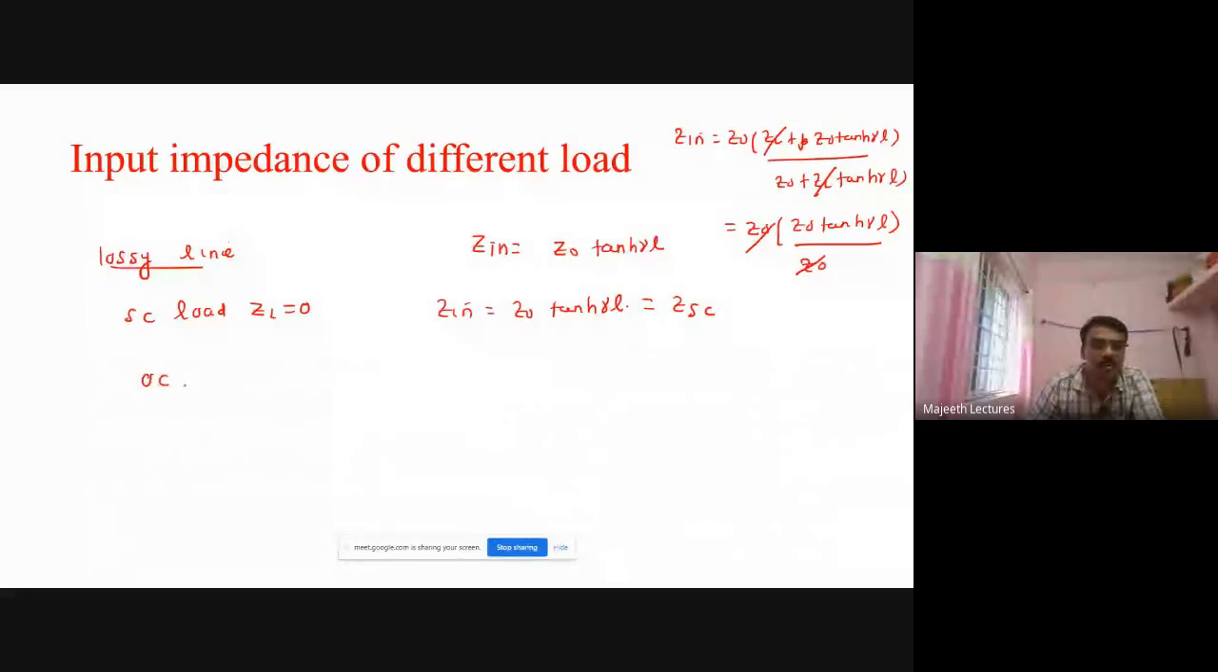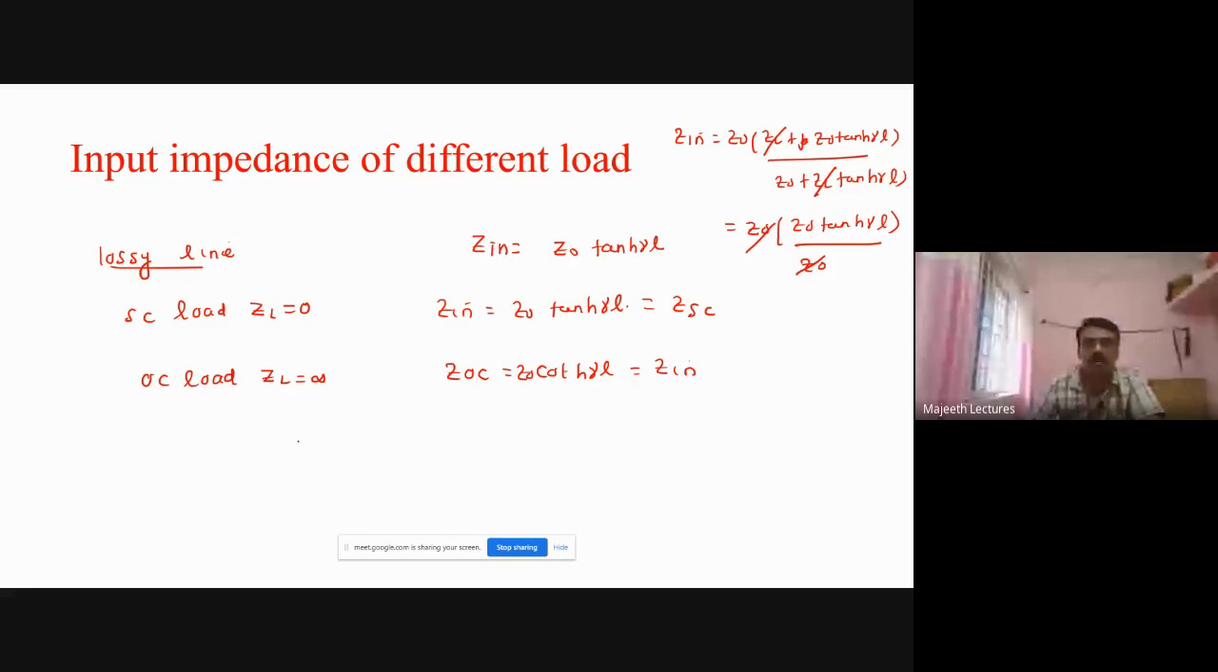Similarly, for open circuit load, if the load is open circuit, ZL is equal to infinity. So substitute ZL equal to infinity here. What we get is ZOC is equal to Z naught coth gamma L. That is our input impedance.